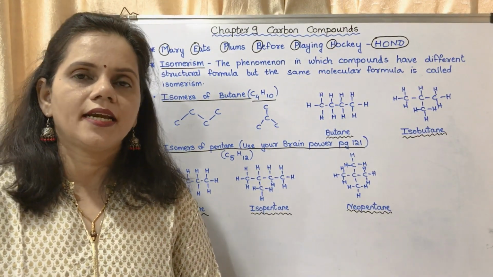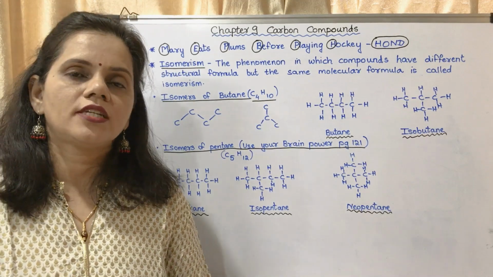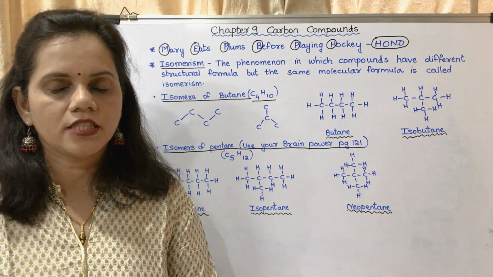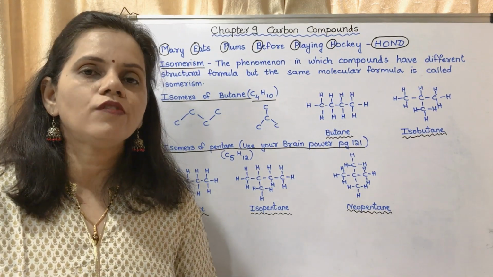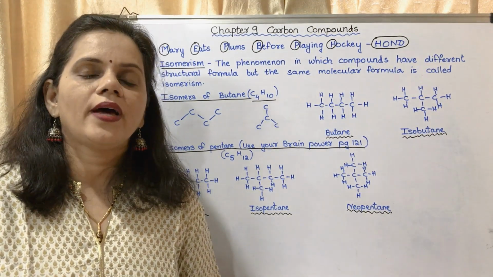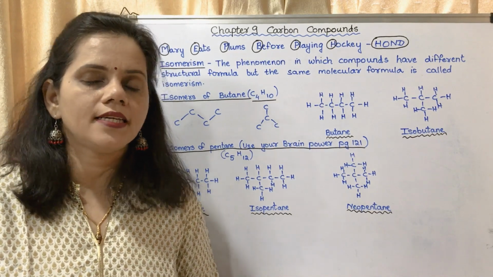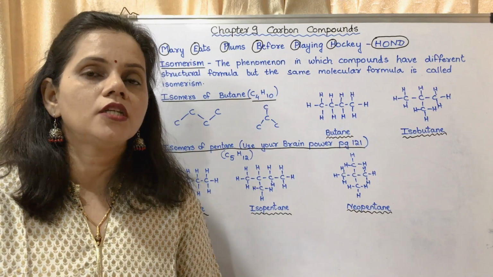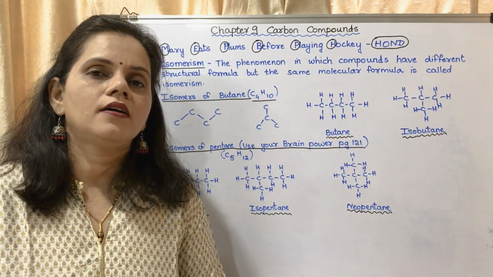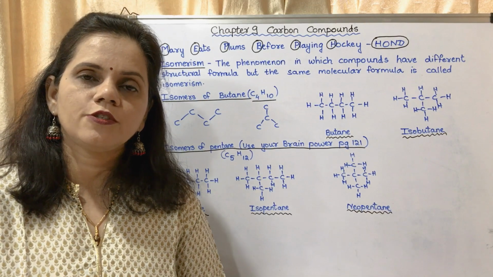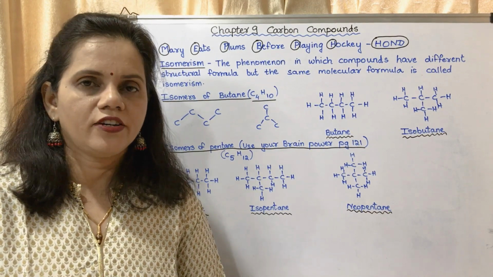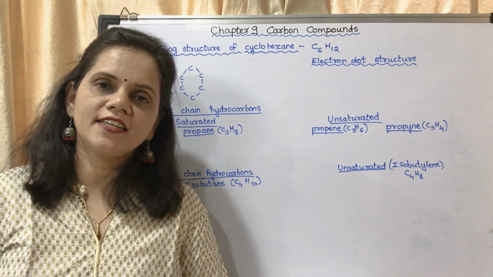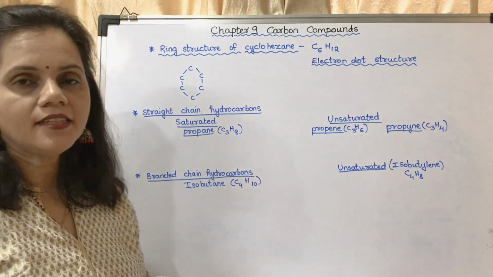Now, this is about alkanes, that is straight chain hydrocarbons. Straight chain hydrocarbons could be alkanes, alkenes and alkynes. You have studied the structure of alkanes, and some alkenes and some alkynes. Now we are going on to the study of ring structures. Ring structures mean cyclic compounds of hydrocarbon. Now we may move on to the ring structure of cyclohexane.